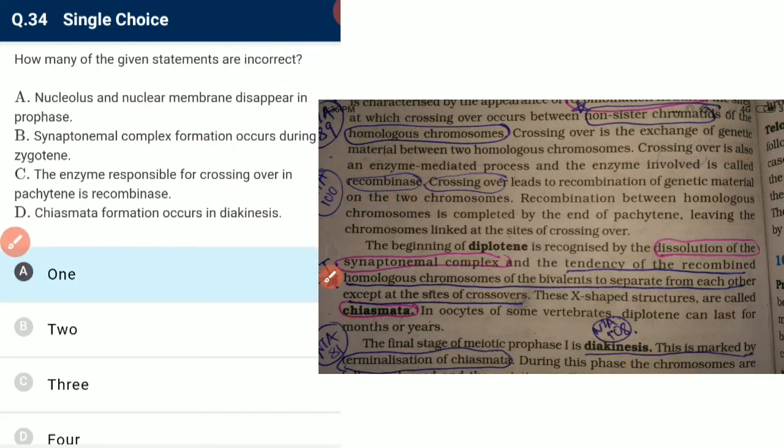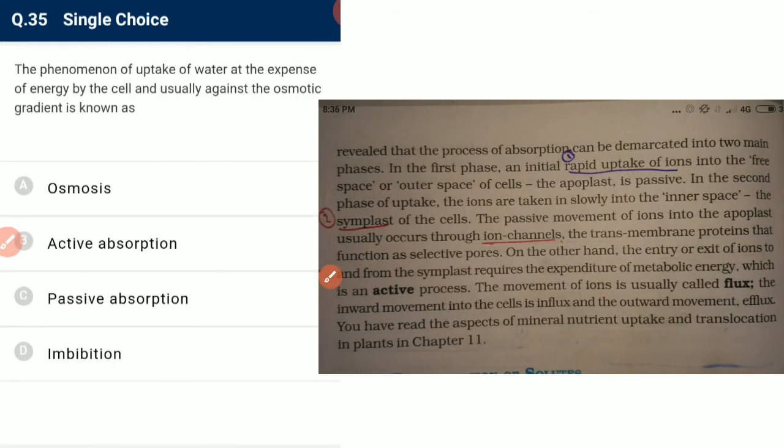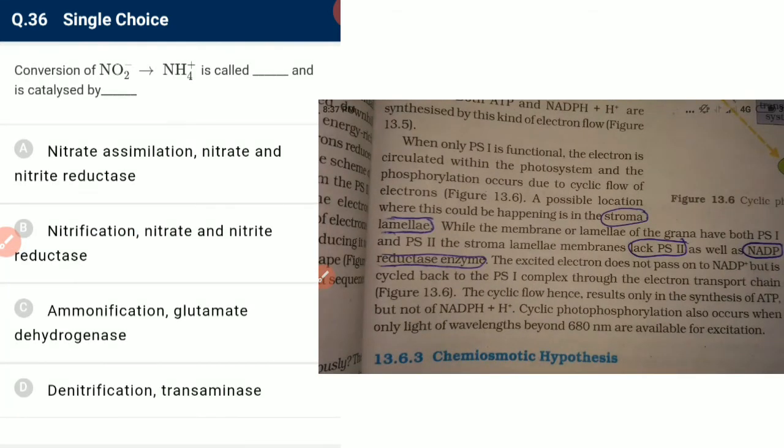And next, the phenomenon of uptake of water at the expense of energy. We have to talk about the expenditure of energy by the cell, usually against the osmotic gradient. So it is active absorption, because it is occurring against the concentration gradient. Conversion of NO2 minus to NH4 is called nitrate assimilation, and here nitrate reductase and nitrite reductase are involved.